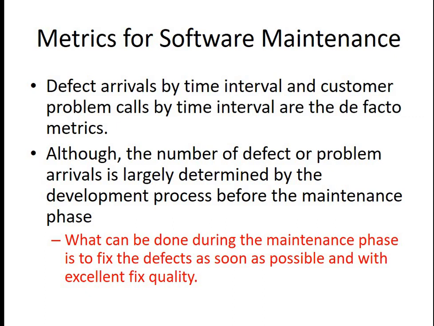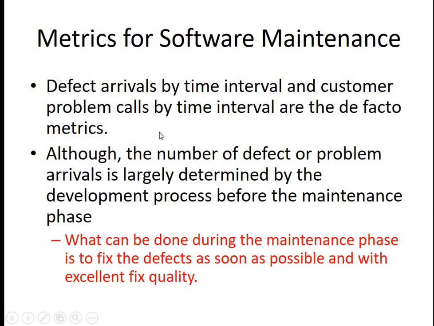My software regresses. So in the case of metrics for software maintenance, the defect arrivals by time interval and customer problem calls by time interval are the de facto metrics. So these two things are to be considered. One is your defect arrivals by time interval and the other is your customer problem calls by time interval. These two are the de facto metrics.